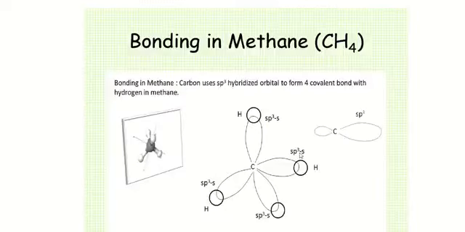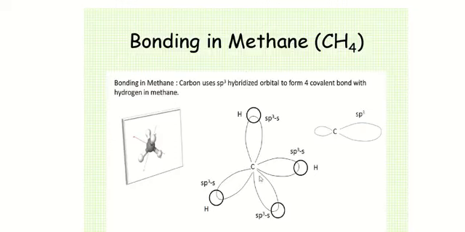For sp3 hybridization, we always discuss the methane molecule, in which carbon has 4 sp3 hybridized orbitals. This is sp3 hybridized orbital 1, this is 2, this is 3, and this is 4.